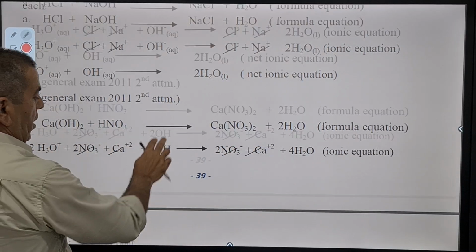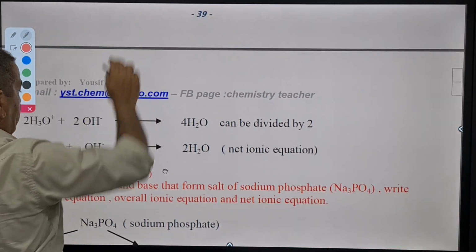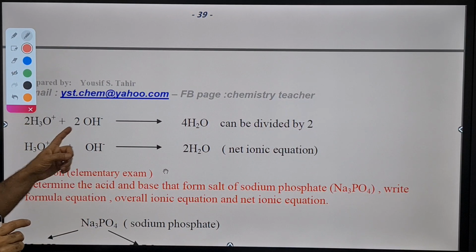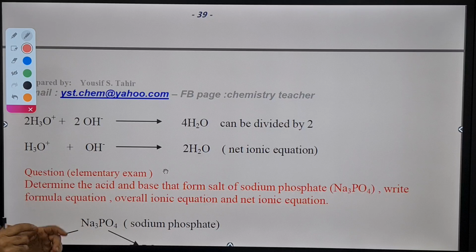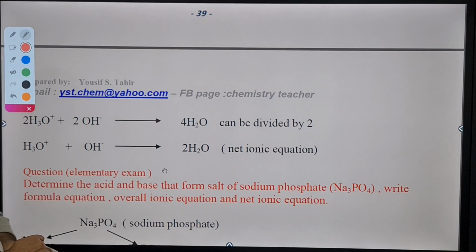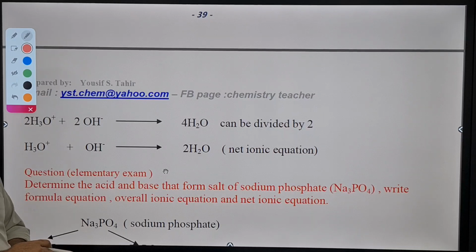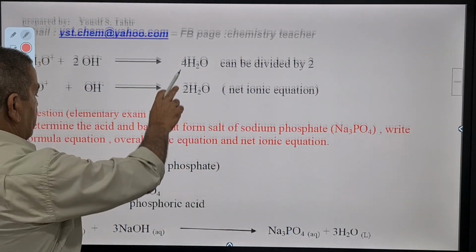So we see here that in the net ionic equation, only hydronium and hydroxide produced water. And this also fits with the definition of neutralization.